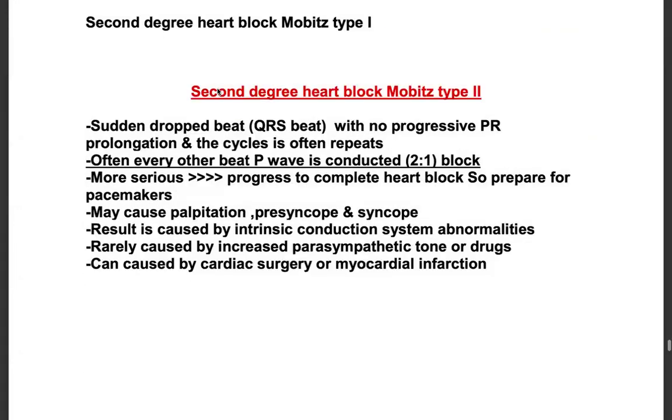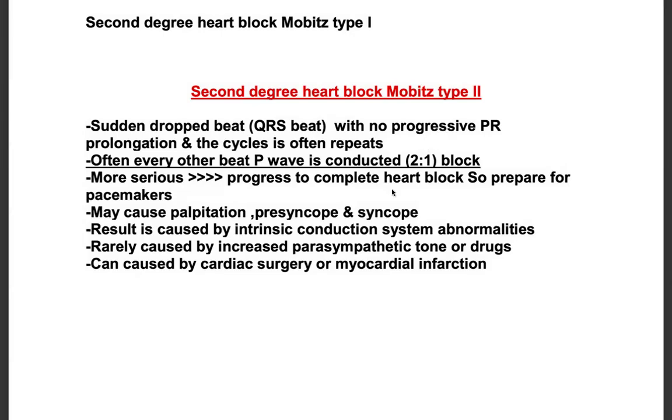Okay, let's move to Mobitz type 2. Mobitz type 2, second degree heart block: sudden dropped beat with no progressive PR prolongation. What happens? The PR interval is fixed. In type 1 there is progressive prolongation of the PR interval. Here the PR interval is fixed, but you'll have a dropped beat in between.